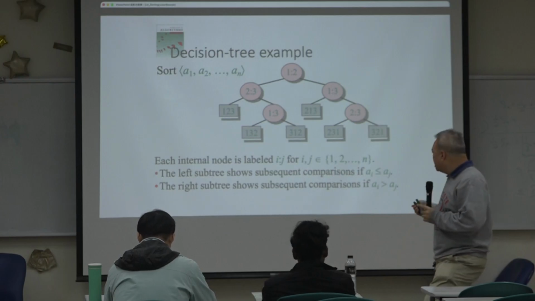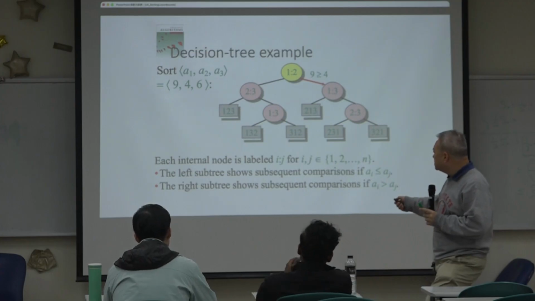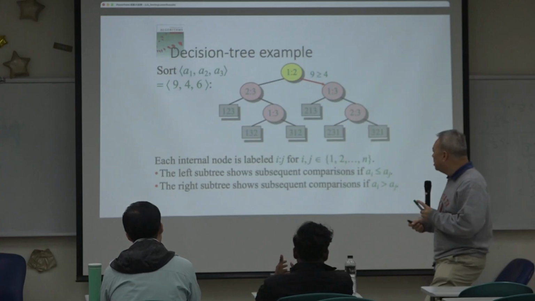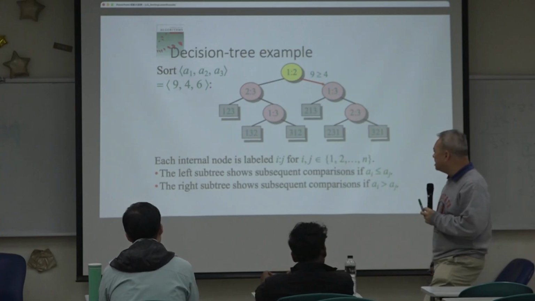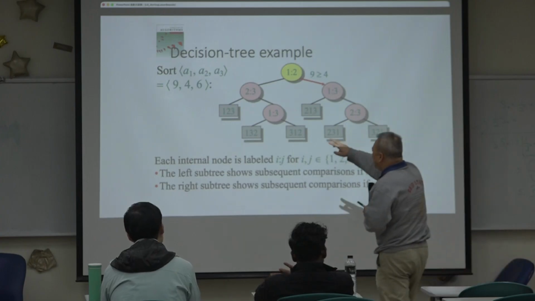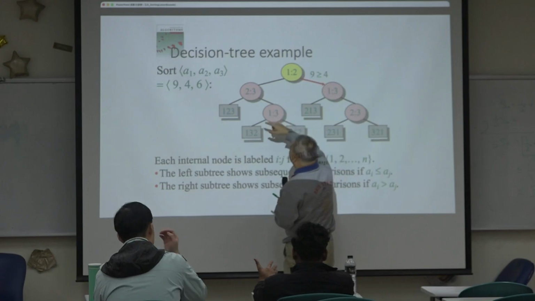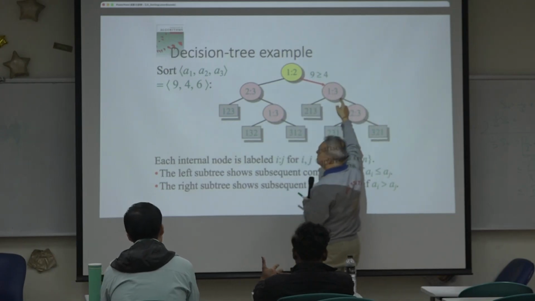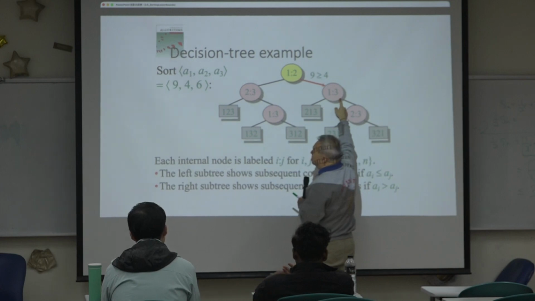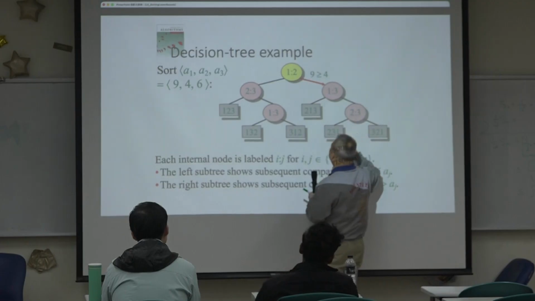So the idea is that, in this example, we have three numbers: 9, 4, 6. You compare the first one with the second one, and it turns out the first one is larger, so you go right. Then you compare the first one with the third one. The first one is still larger, so you go here.